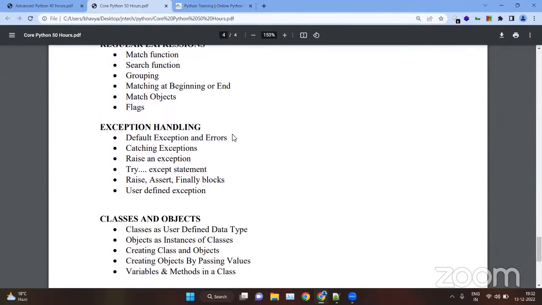Then we have exception handling. In this we will see how to handle errors with the help of Python. Basically, we have many different types of errors in Python, like indentation errors, syntax errors, typo errors, etc. We will see how to handle them with the help of exception handling.